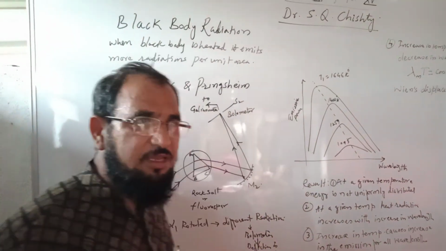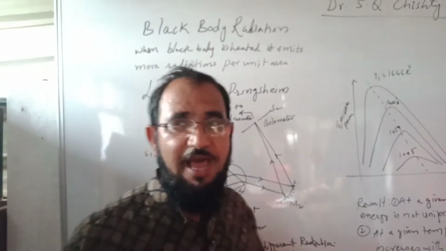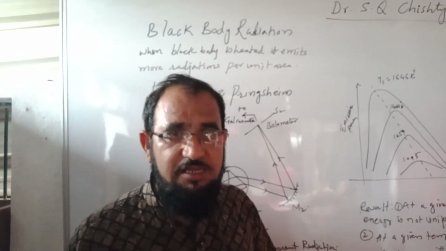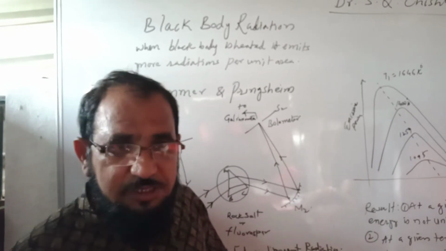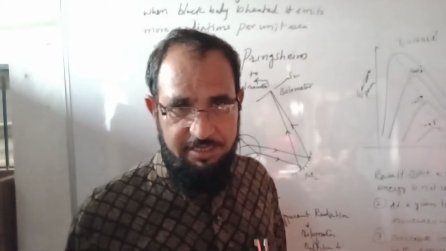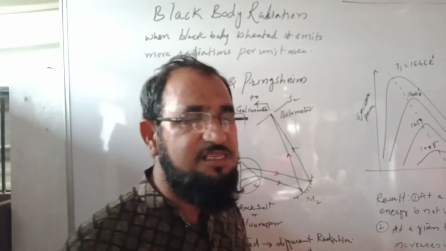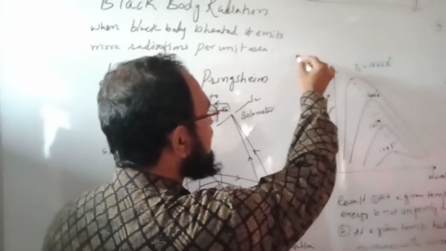My today's topic is black body radiation. Now, what is a black body? A black body is a body which absorbs 100% of the energy which is incident on it. Means a body which absorbs 100% of the incident radiation. That body is called the black body.